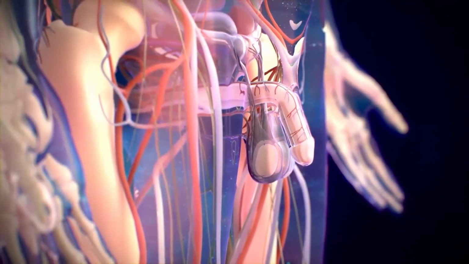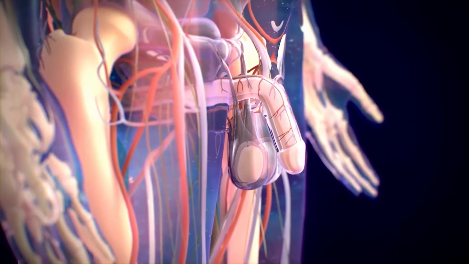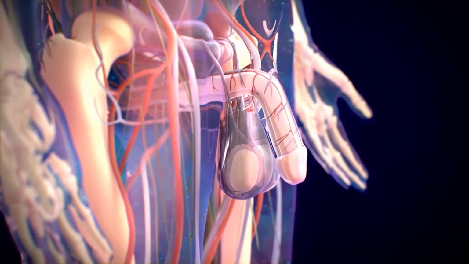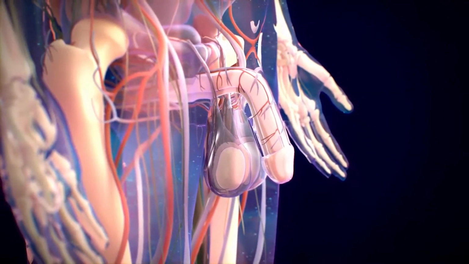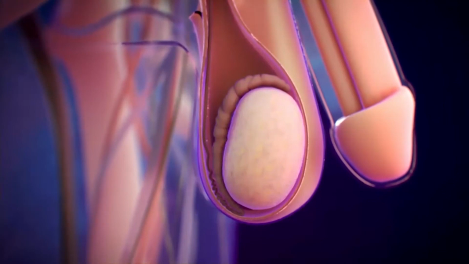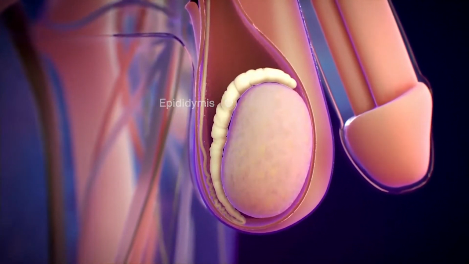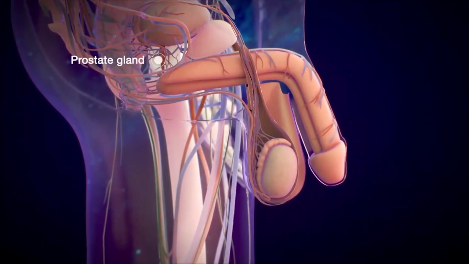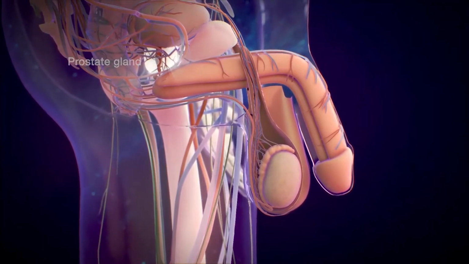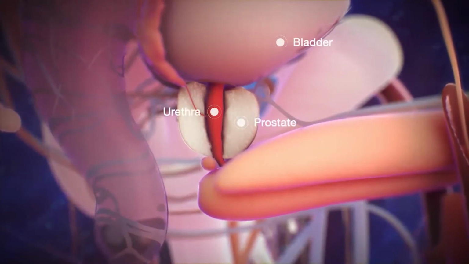During puberty, the testes increase testosterone production. This causes a sequence of changes, including enlargement of the scrotum and testes, lengthening of the penis, and development of additional adult features. On top of the testes is the epididymis, a coiled tube that collects sperm from the testes and provides an environment for sperm to mature. The prostate gland lies just under the bladder and surrounds the urethra. The prostate produces the fluid in the semen that nourishes sperm.